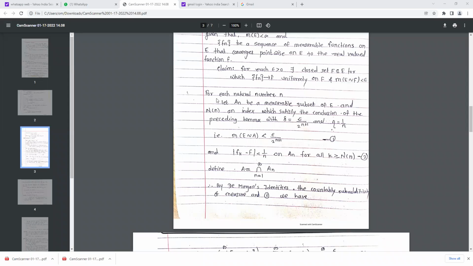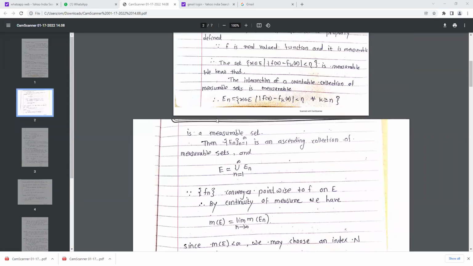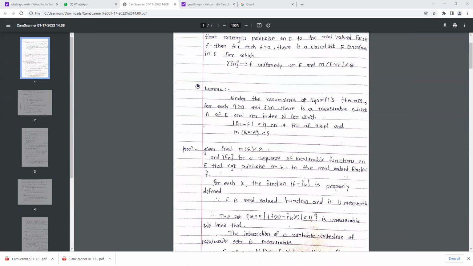For each natural number n, let An be a measurable subset of E, and N(n) is an index. Keep in mind, An is a measurable subset of E, and for that set we have taken an index N(n), which satisfies the condition of the preceding lemma, the condition of the previous lemma which we have seen. What is that lemma? This condition. We have chosen a set An and the index N(n) which satisfy these two conditions.